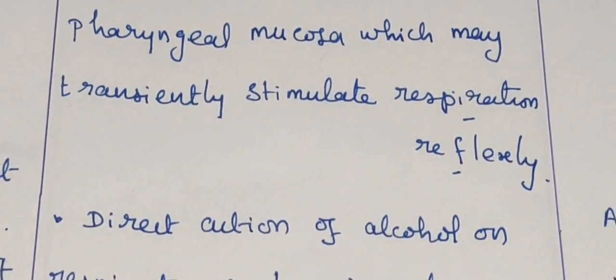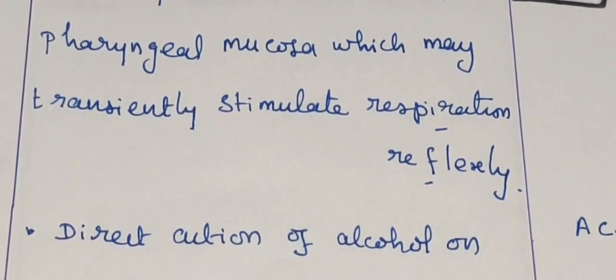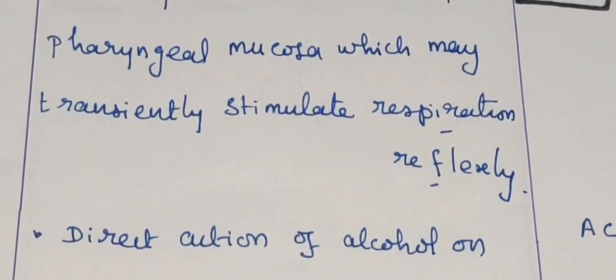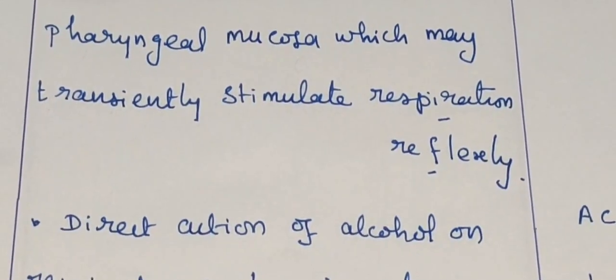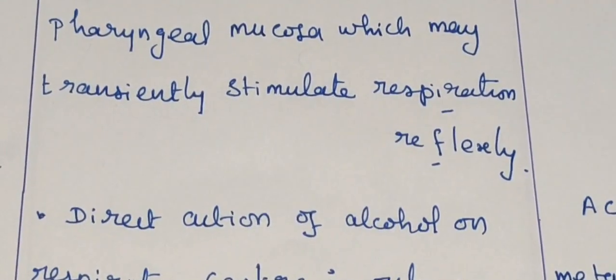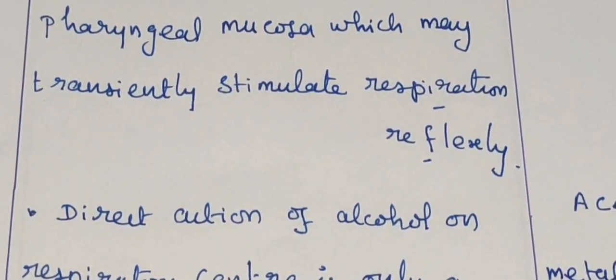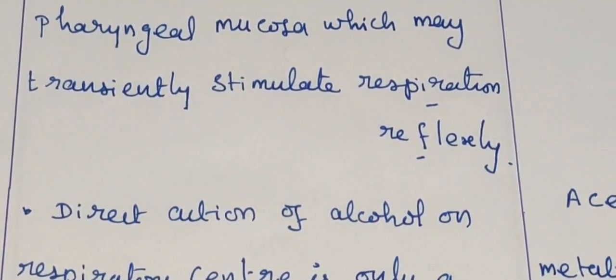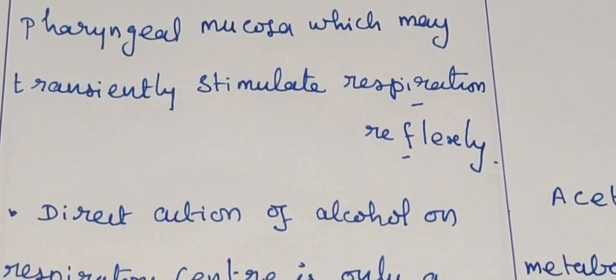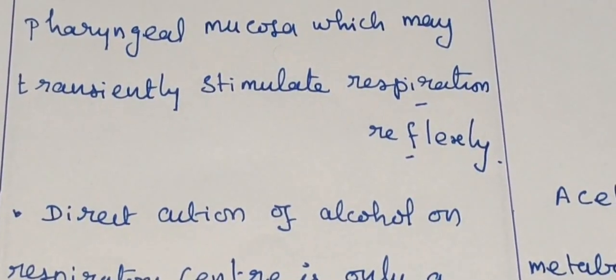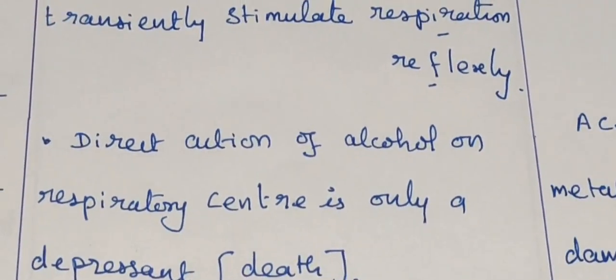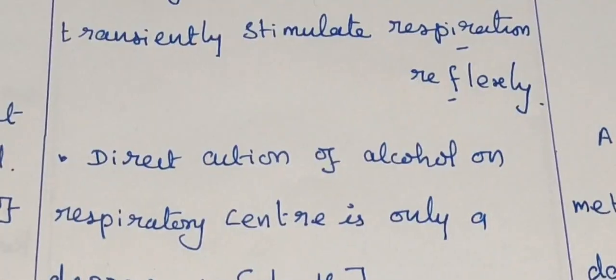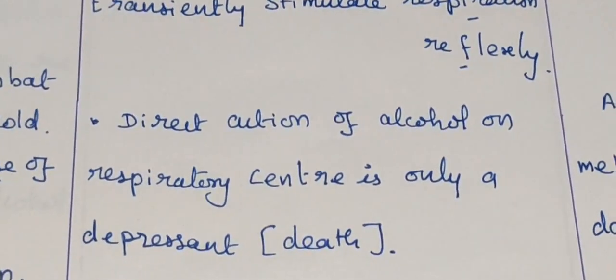So initially, it irritates the pharyngeal and buccal mucosa. So there is a reflex. It will stimulate that respiratory reflex. So when the person starts drinking alcohol, initially the respiratory rate increases, but later on it decreases. So ultimately it can cause death also.